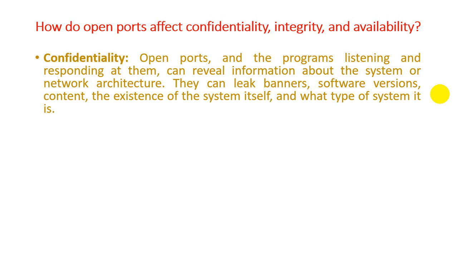Confidentiality: how does an open port affect confidentiality? Open ports have programs listening and responding at them, and through an open port anyone can access our computer system and can reveal information about the system or the network architecture. They can leak banners, software versions, content, the existence of the system itself and what type of system it is. Previously we said that a hacker first looks for open ports or information about open ports.